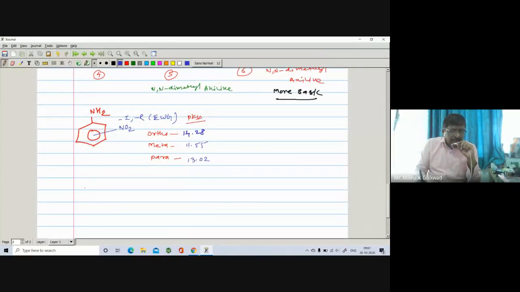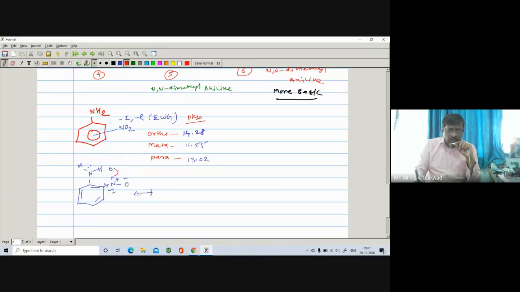Suppose you take the aniline compound with pi bonds, and here is NH2 having the lone pair, and you have a nitro group, N double bond O and O minus, and N positive. So they undergo resonance. Of course, it exhibits minus I effect, and at the same time it also exhibits minus R effect. How?